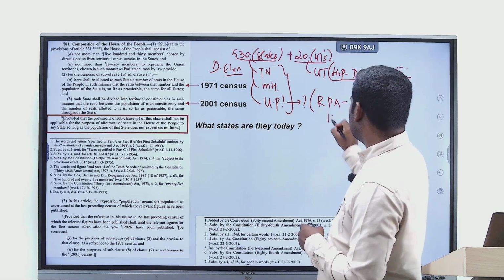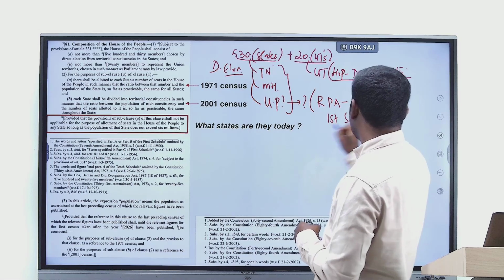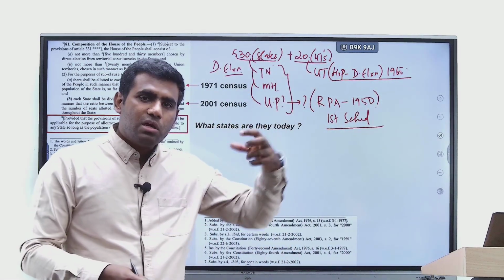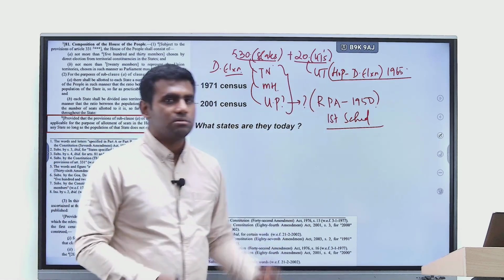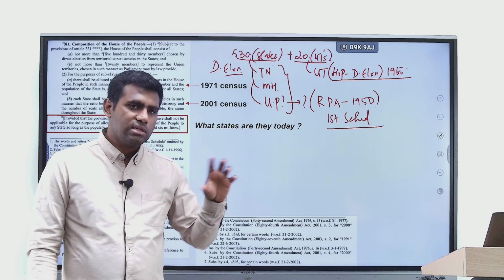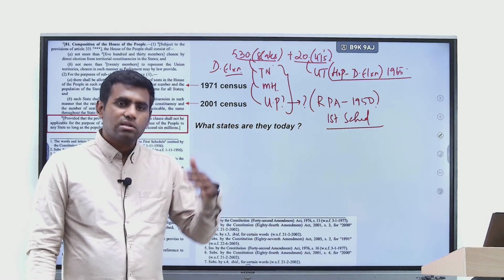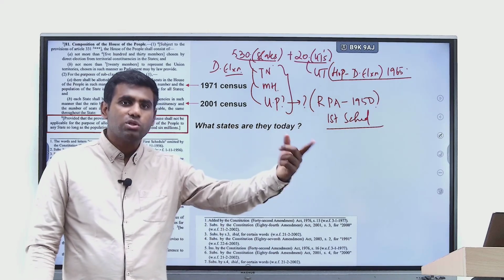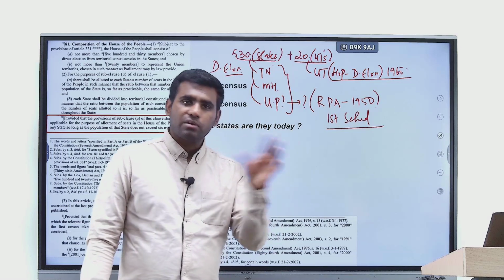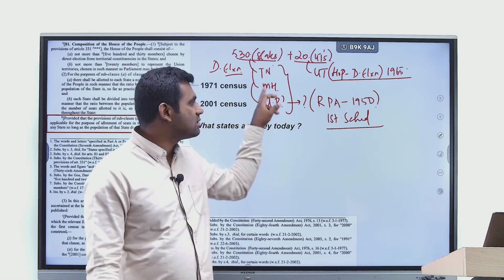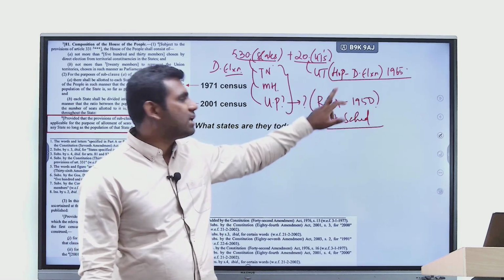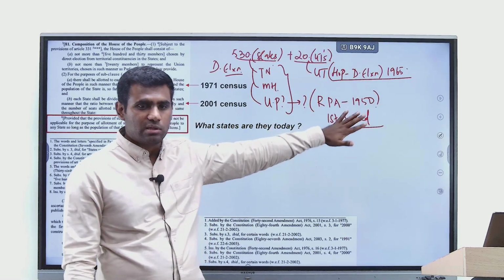When you see that in the first schedule, there is a table that is there in this act. It is in that table how many seats should be given to different states will be mentioned. This is another difference that you should know. Rajya Sabha, the total seats allotted to different states, how much is given to each and every state is given in the constitution itself in the 4th schedule. But when it comes to Lok Sabha, the distribution of seats to different states is not given in the constitution. It's given in a separate law of the parliament, which is called the Representation of People's Act 1950. In the 1st schedule it is given, right?